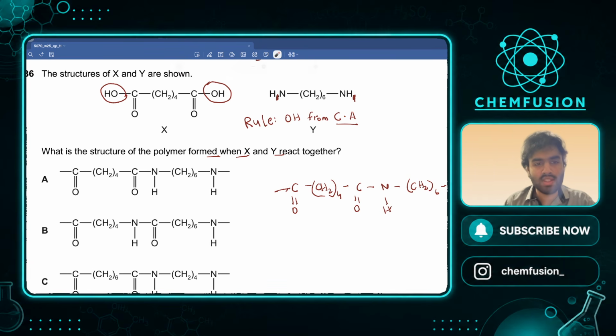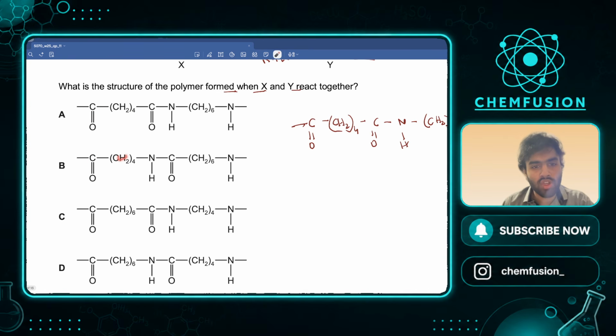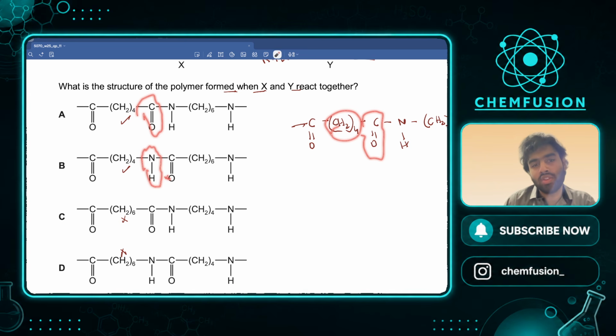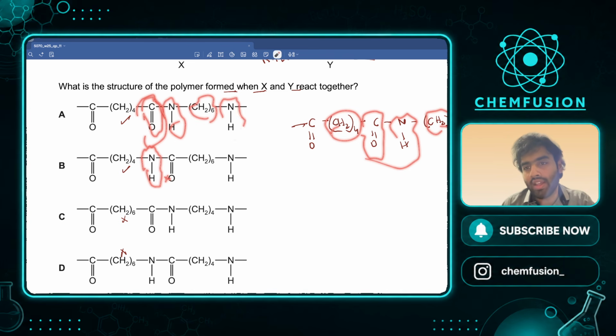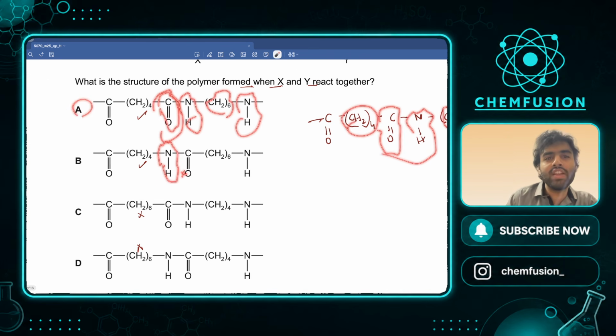Let's see which of these is this. C double bond O, CH2 4 times. This cannot be the answer because CH2 6 times, that is wrong. CH2 4 times, yes, that is correct. These are wrong. This and this can be the answer. Right after this, you should have C double bond O. But here, right after this, you have NH. This is wrong. So C double bond O, then NH. Then CH2 6 times, then NH. Yes, so A completely agrees with what I said.